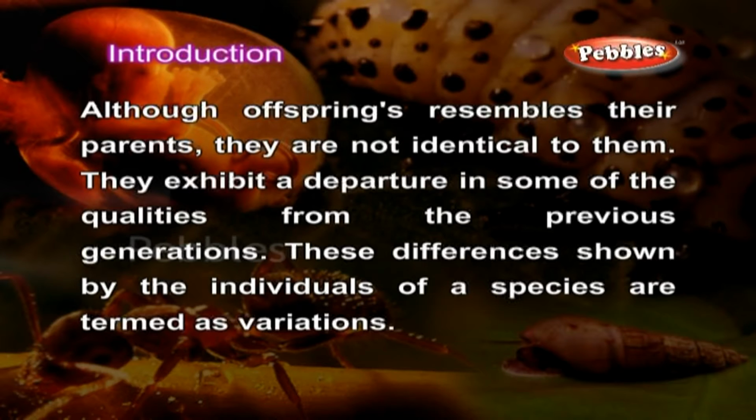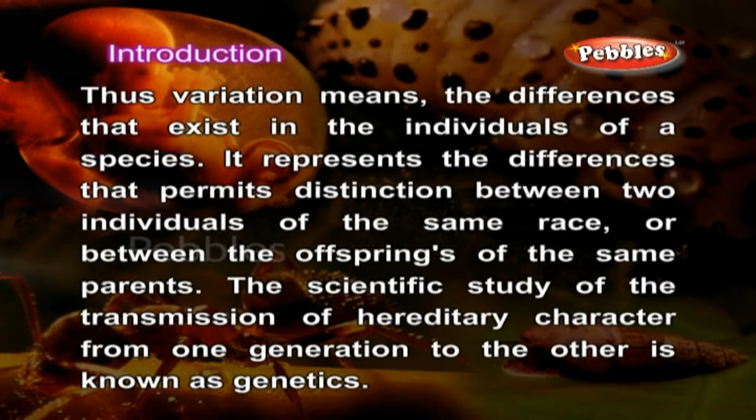Although offspring resemble their parents, they are not identical to them. They exhibit a departure in some of the qualities from the previous generations. These differences shown by the individuals of a species are termed variations. Thus, variation means the differences that exist in the individuals of a species. It represents the differences that permit distinction between two individuals of the same race or between the offspring of the same parents. The scientific study of the transmission of hereditary characters from one generation to the other is known as